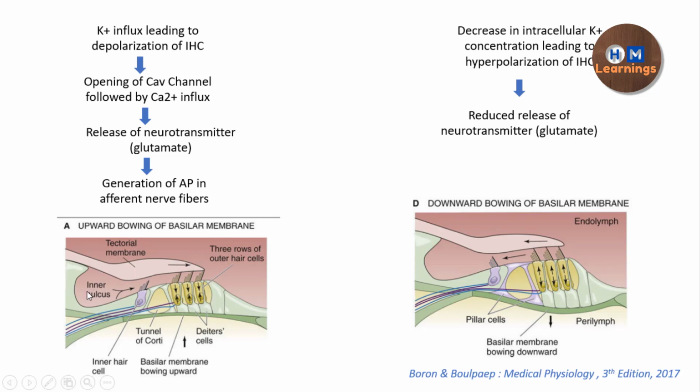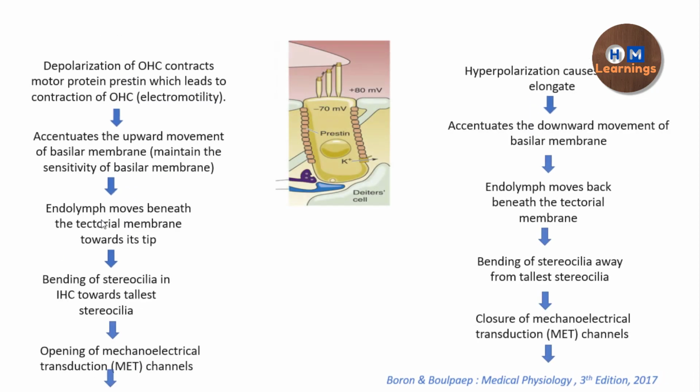As the endolymph moves towards the tip of the tectorial membrane, this causes bending of the stereocilia towards the tallest stereocilia, which is going to cause a depolarization in the inner hair cell by the same mechanism as I just described. So you can remember that the endolymph moves within the tectorial membrane towards its tips.